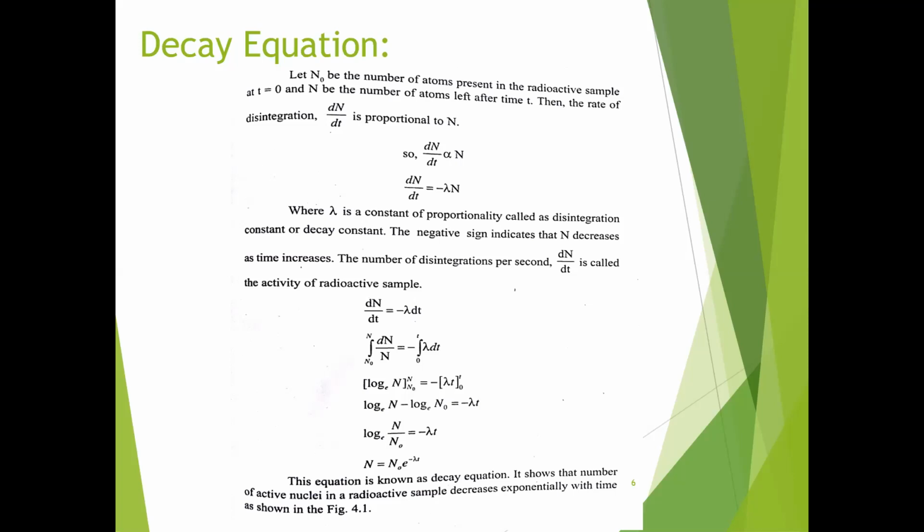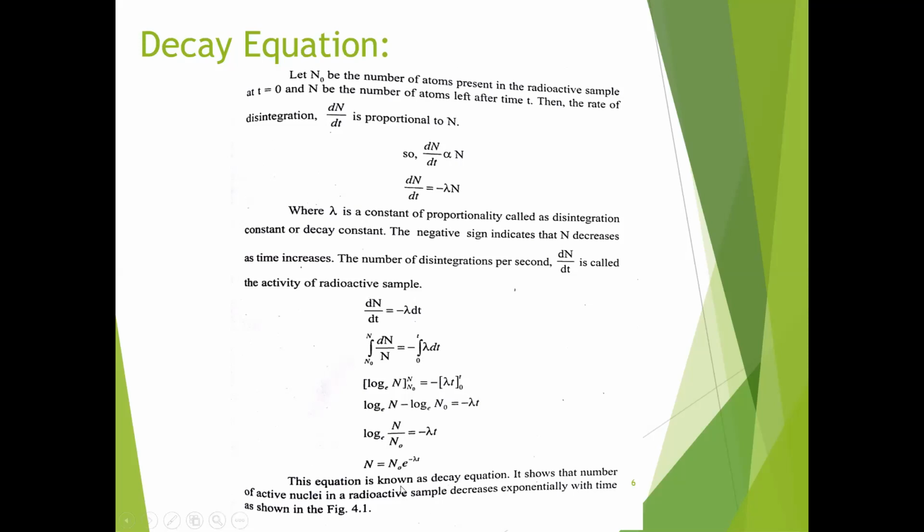Therefore, if you integrate this, we get the integral of dN by N, which is log N with limits N0 to N. Lambda is constant, and the integration of dt is t, with limits 0 to t.